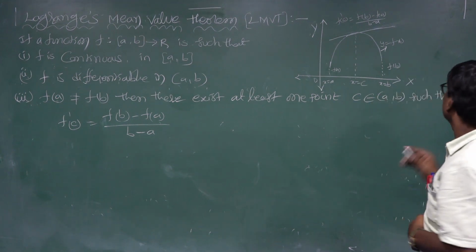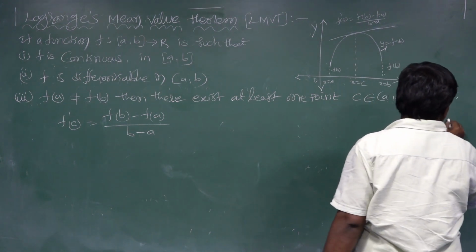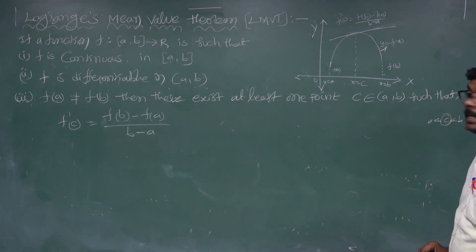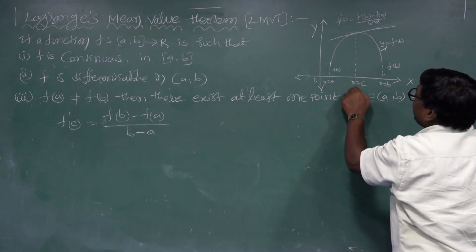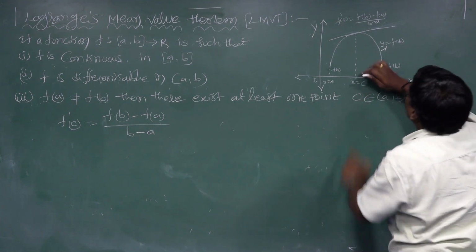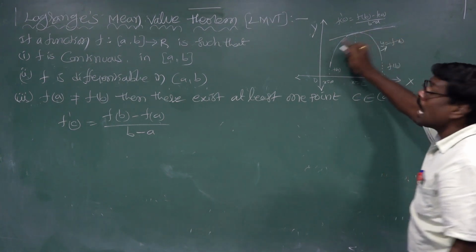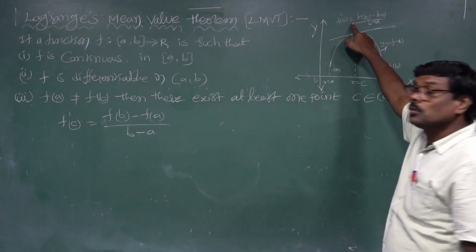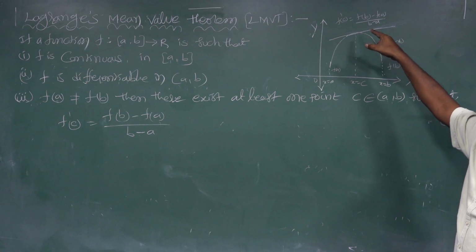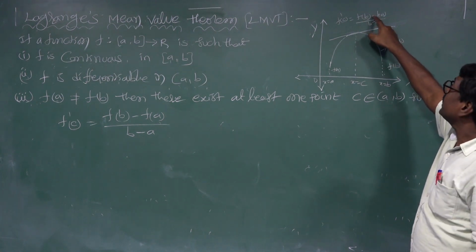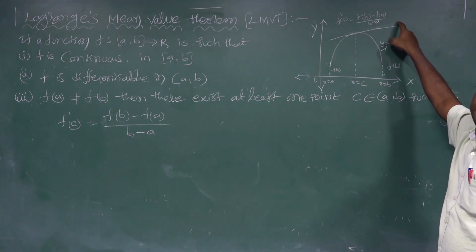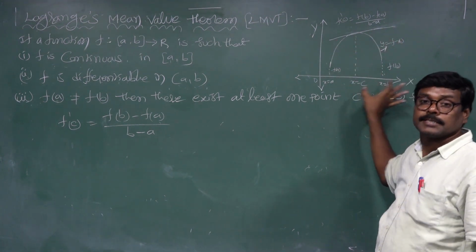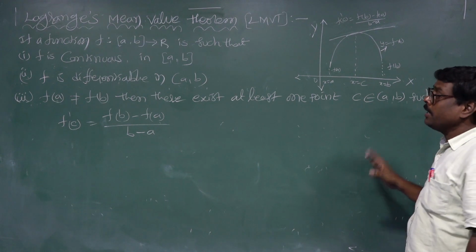Suppose a is less than c less than b, so this point is between a and b. At the point c, x equal to c, this is f dash c. This line is parallel to the x-axis, and f dash c equals f of b minus f of a by b minus a. This tangent line is parallel to the line joining f of a and f of b.